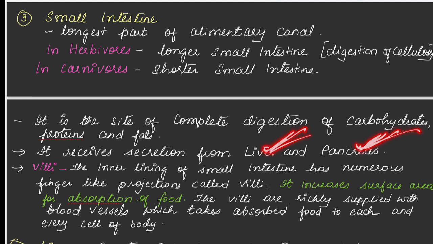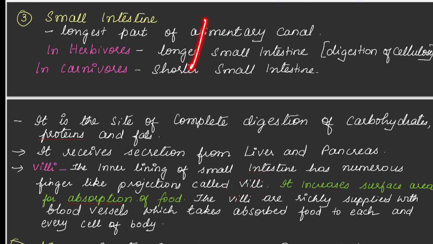So this liver and pancreas will release some juice into the small intestine. That is called secretion. So the small intestine will receive secretion from the liver and pancreas. And the small intestine also has villi, small finger-like projections. See here, the inner lining of the small intestine has numerous finger-like projections called villi.